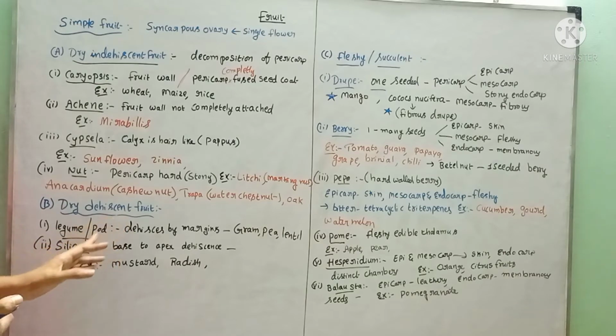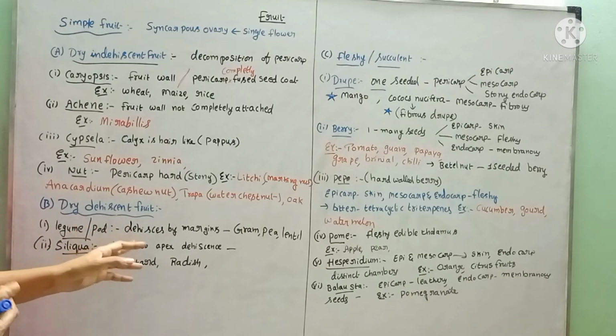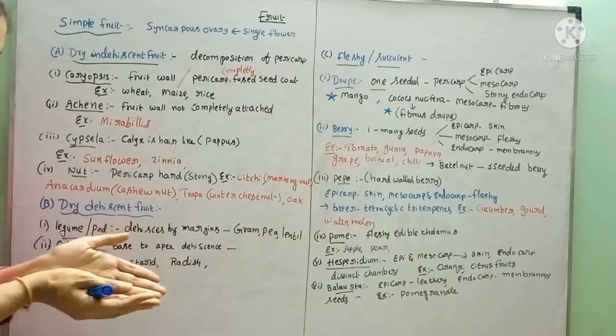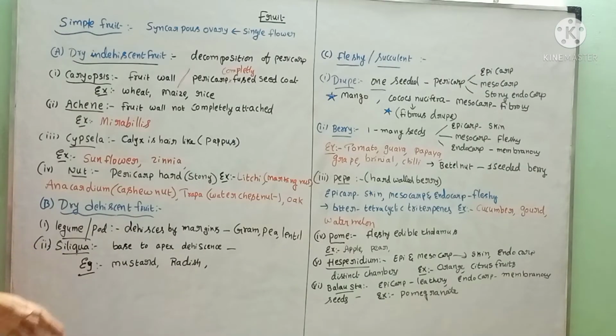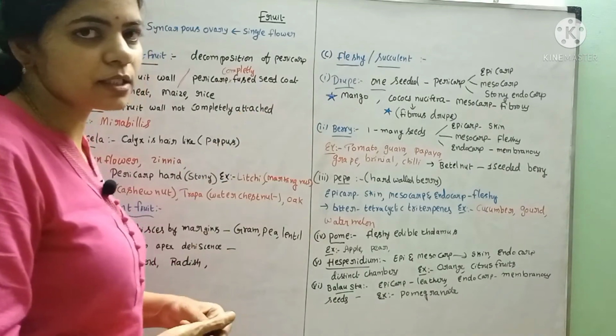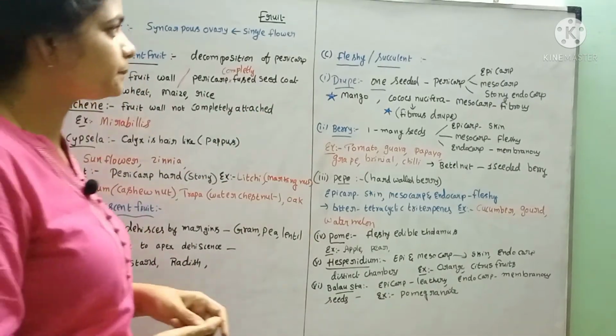Dry dehiscent fruit, example, legume or pod. In this, dehiscence occurs along the margins, and it is called legume. And siliqua: if the dehiscence occurs from base to apex, that is called siliqua. Example, Brassicaceae members like mustard, radish, etc. Next, fleshy and succulent.